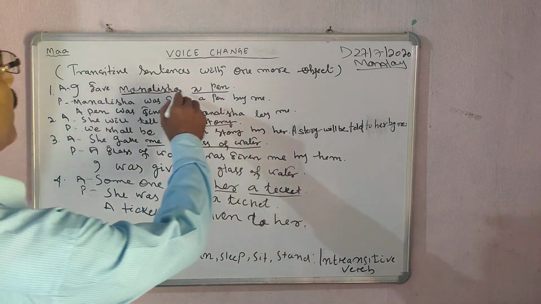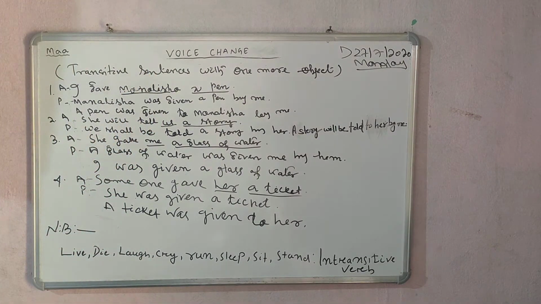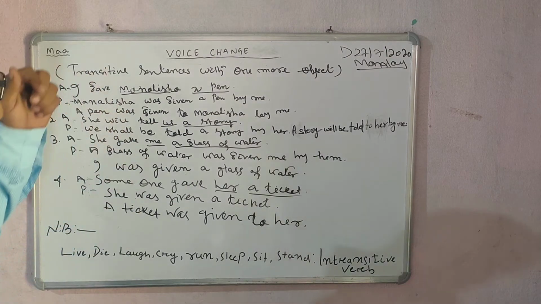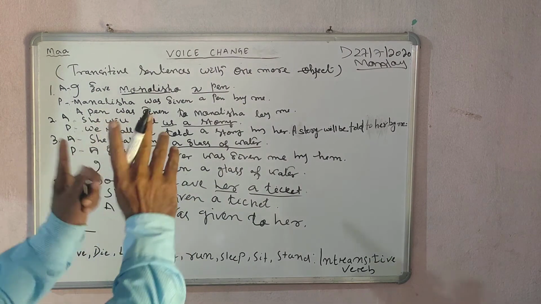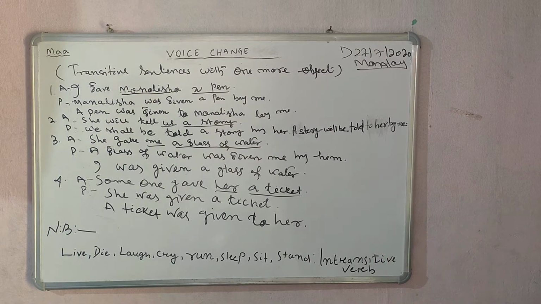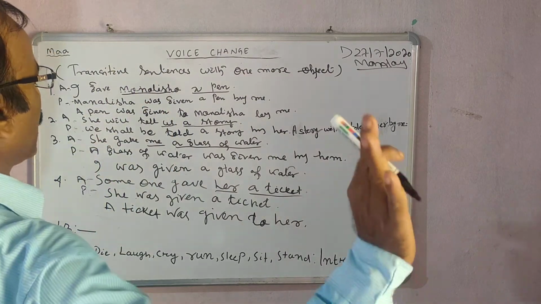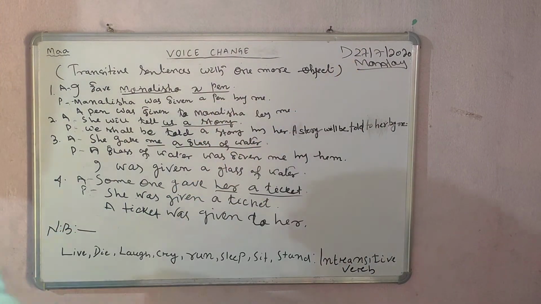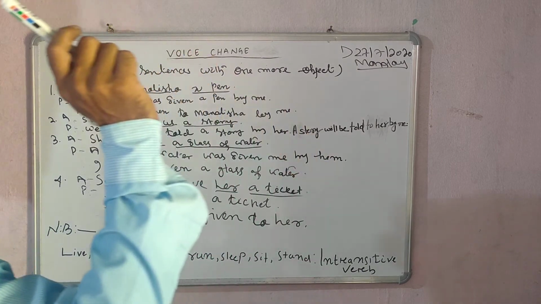I gave Mona Lisa a pen. Let's come here to discuss passive, how it will be changed into passive where both objects are there. How will it be written? Look here. I gave Mona Lisa. Stop there. Don't go towards a pen. I gave Mona Lisa, according to the formula.